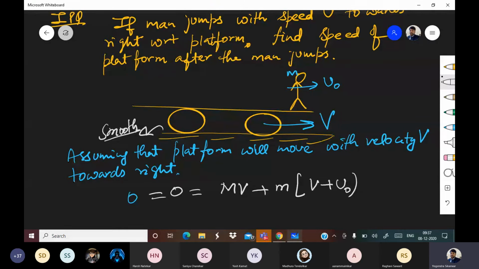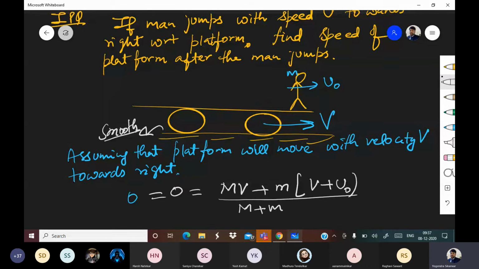Once again, I am explaining, pay attention everyone. Platform is moving with respect to ground with capital V, correct? And that we have assumed. Now with respect to this platform, man was moving with u naught. So how much will be the man's velocity with respect to ground? It will be velocity of platform, capital V, plus u naught, upon capital M plus small m.